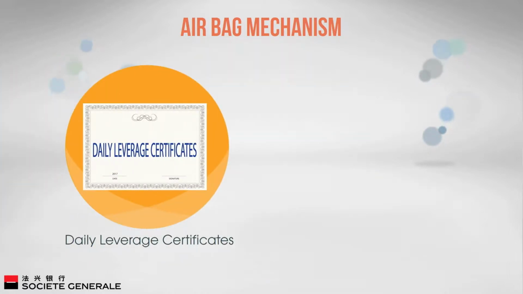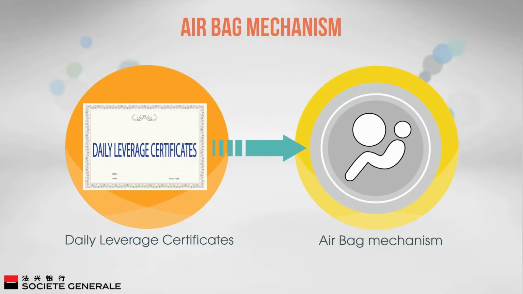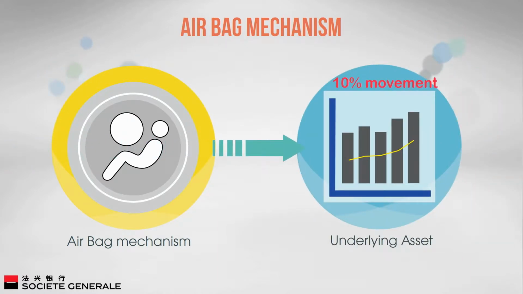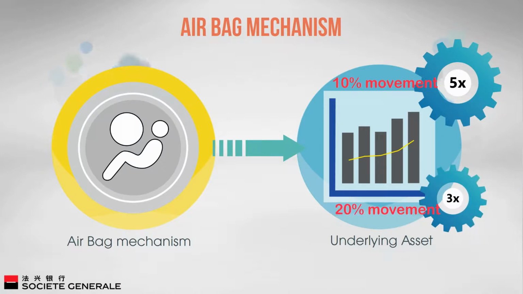Each daily leverage certificate will have a preset trigger for the airbag mechanism. This trigger is usually activated upon a 10% movement in the underlying asset for a 5 times daily leverage certificate and a 20% movement for a 3 times daily leverage certificate, compared to previous close or previous minimum observed level if an airbag has already occurred on the same trading day.